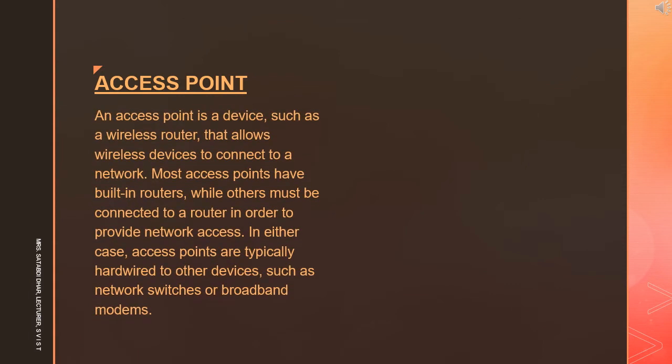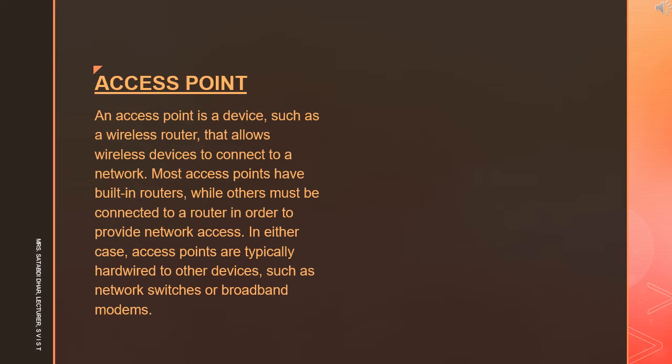Now we are discussing the device access point. In computer networking, a wireless access point, that is WAP, or more generally just access point, that is AP, is a networking hardware device that allows Wi-Fi devices to connect to a wired network.